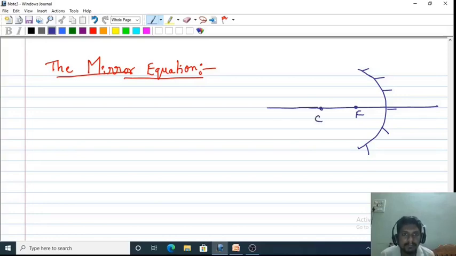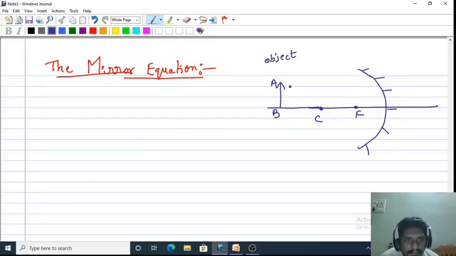Okay, right. Let us place an object. I'm taking an object AB here, which is placed on the principal axis. So AB is the object.